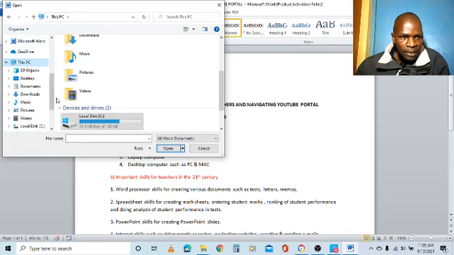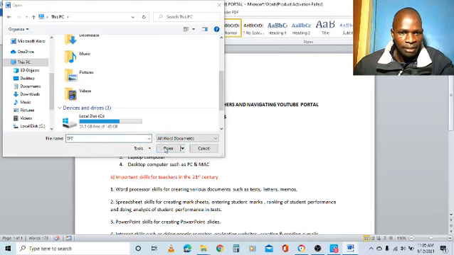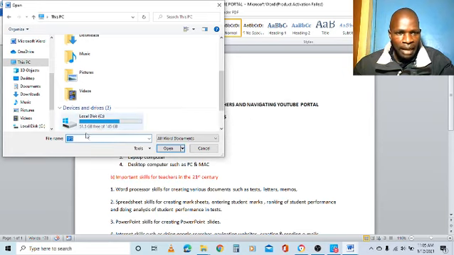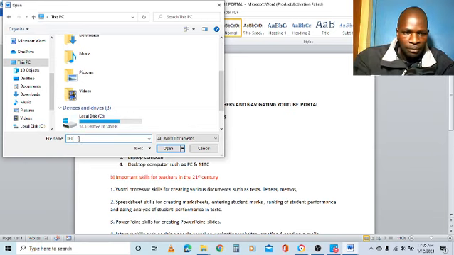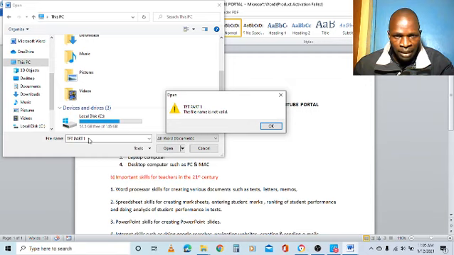It will open My PC, and will now give me space here to look. Here it says File name. I need to type the name of the file here. So I can click here and type TFT, like that, and search. It says the file name is not valid, so there's no file by that name. I can look for TFT part 1, try to look for it. There's no file name like that.